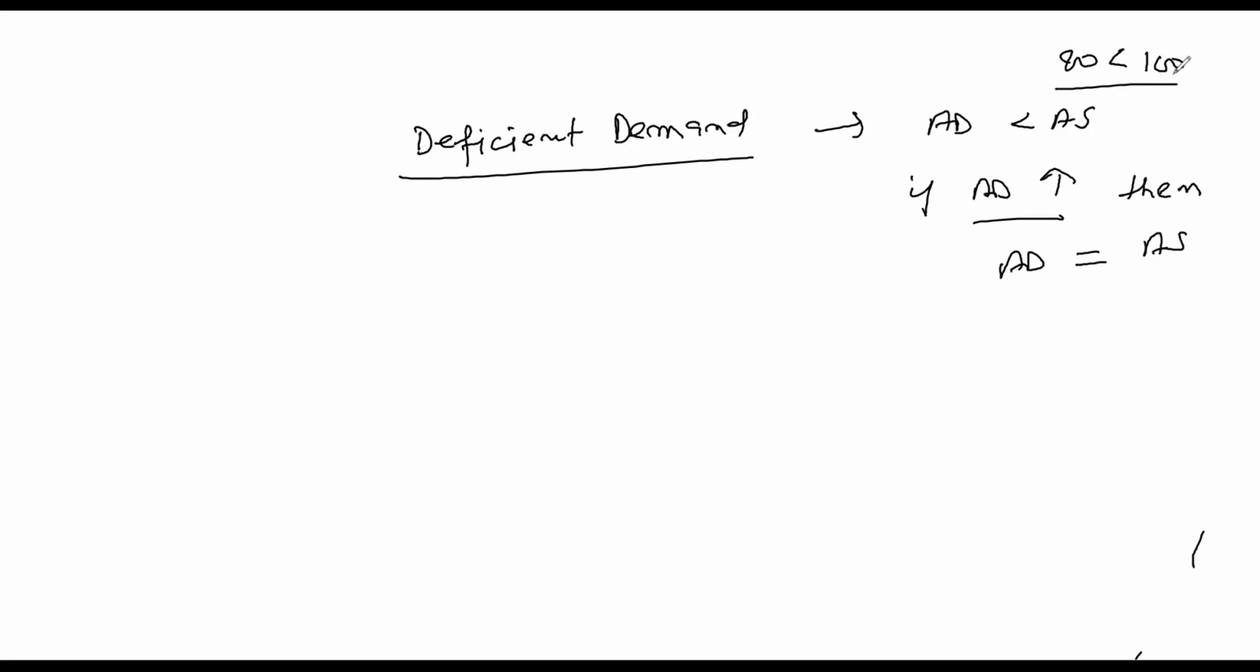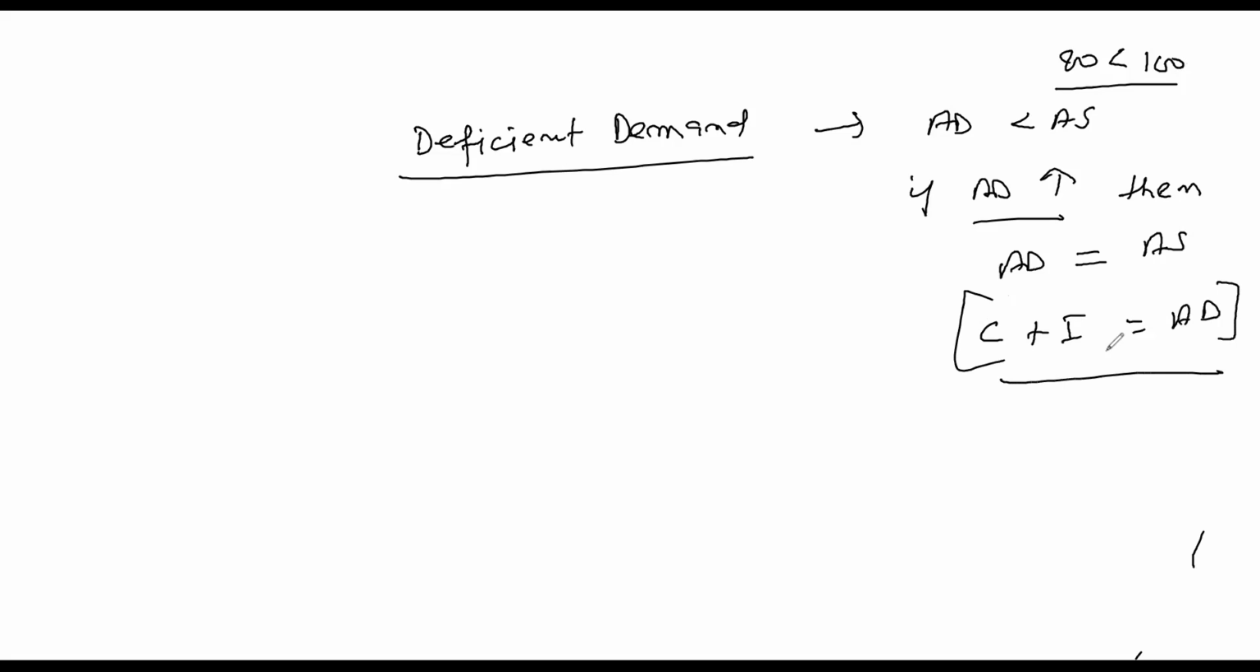AS decreasing means income decreasing. So would you like to decrease income? No, not at all. No one wants to decrease their income. So what to do? We want to increase AD. So how can AD be increased? AD has two components, C plus I is equal to AD. So if we increase any of these, in that case deficit demand can be controlled.